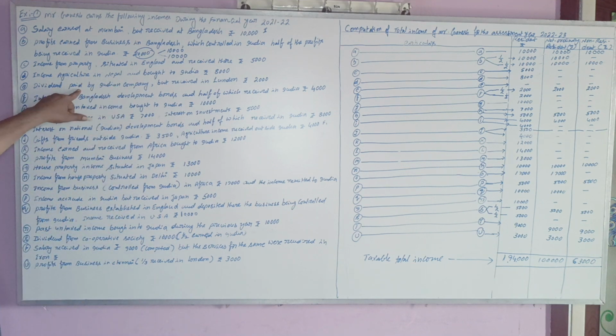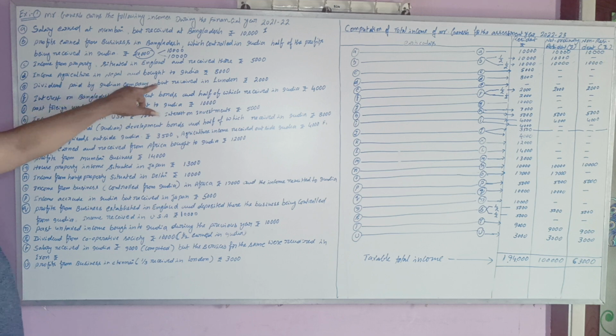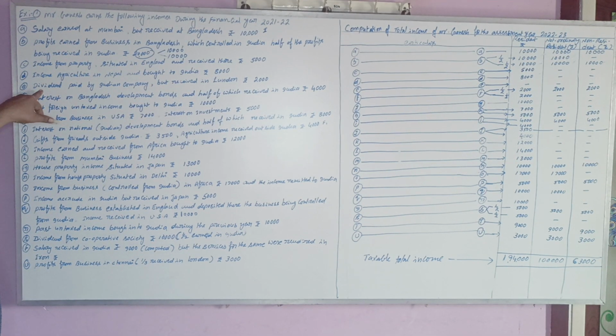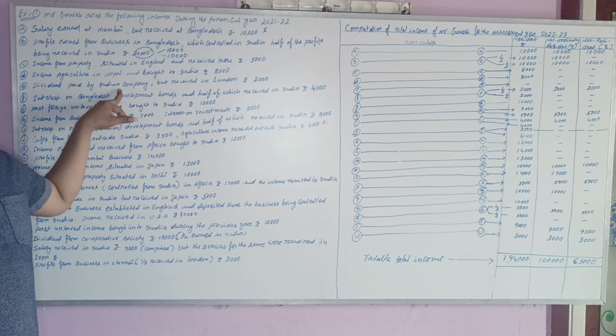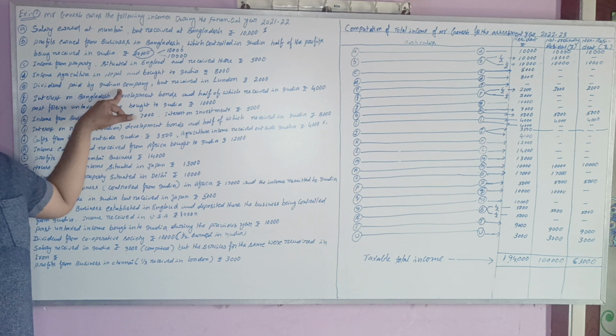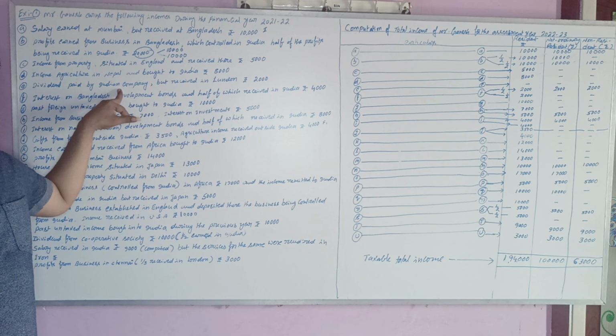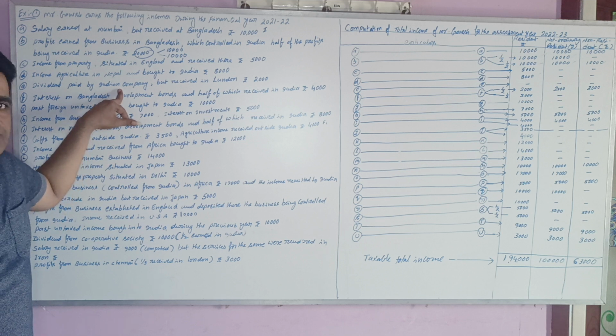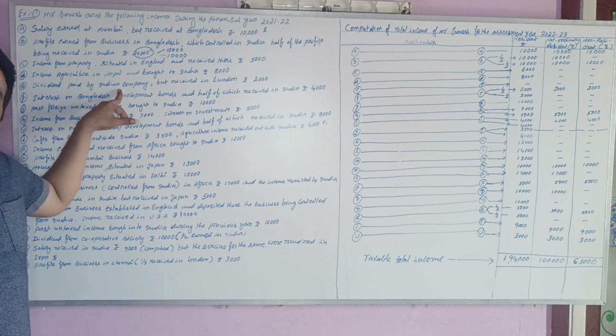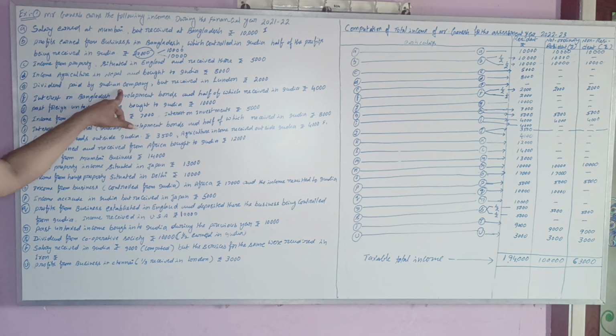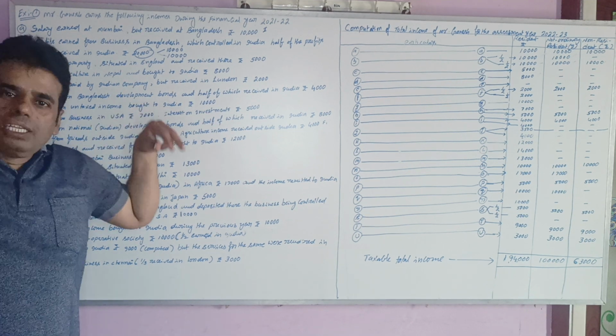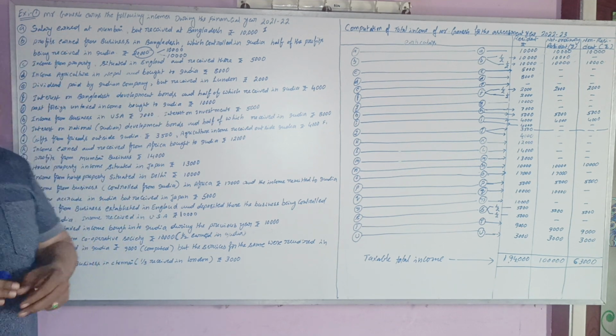Next, dividend paid by Indian company but received in London. If any dividend is received from Indian companies, it is not taxable. I already gave notes regarding exempted incomes, and I have also given a separate question. On exempted incomes, I clearly explained that there is no tax on any dividend received from Indian companies.